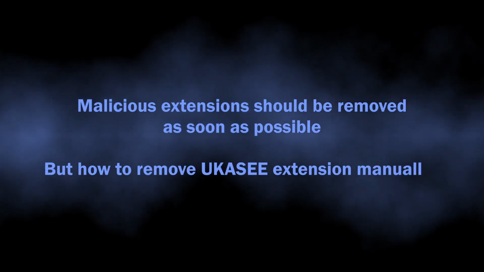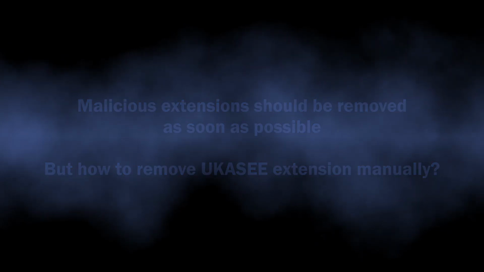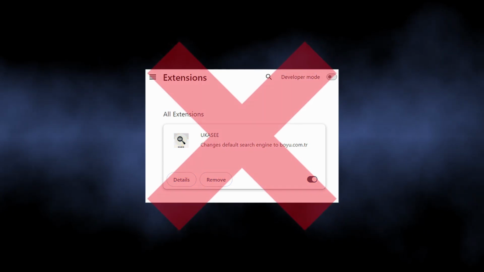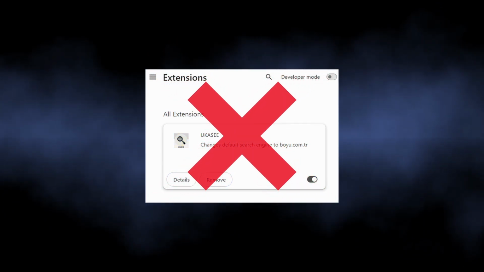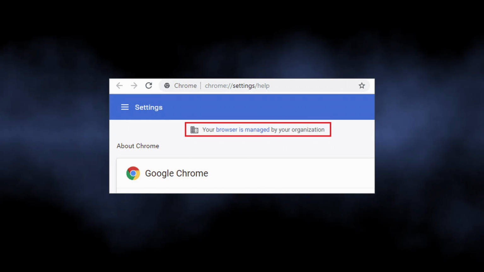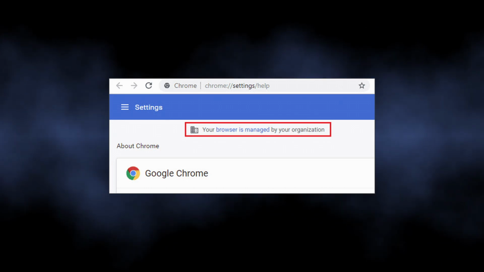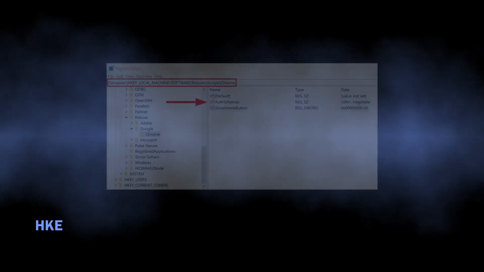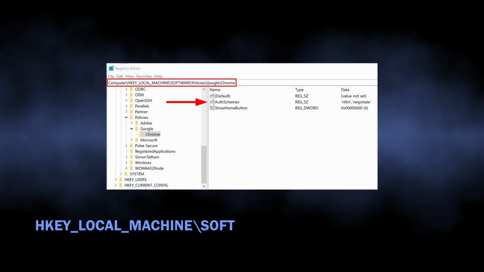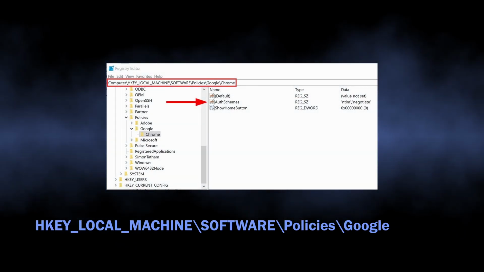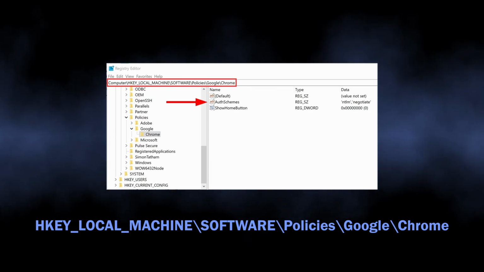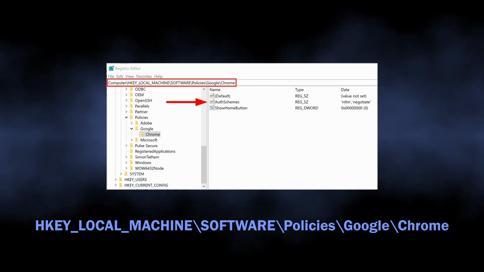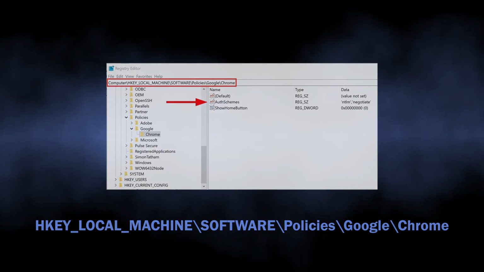Okay, it is now clear that UKASEE extension is not a good thing to have in the system. Now let's discuss how you can remove the thing manually. The most obvious way, through the extension tab, just would not work, as during the installation this extension tinkers with registry keys of the browser. As a result of this, you see the infamous Manage by Your Organization line. Reverting this line so you can consequently remove the extension will require going through registry keys and deleting the one responsible for the problem. You see them now on the screen, and I will duplicate them to the video description.